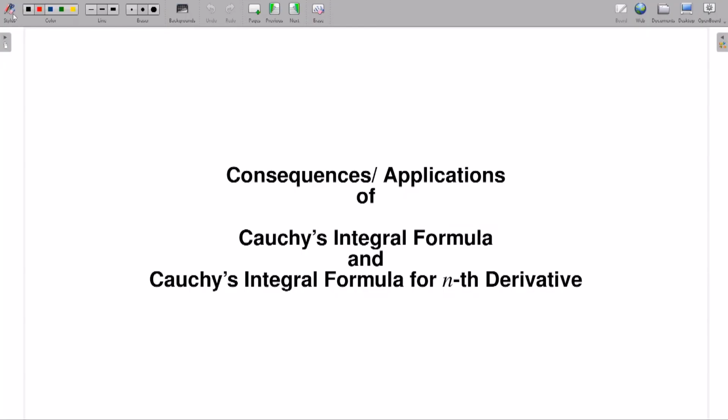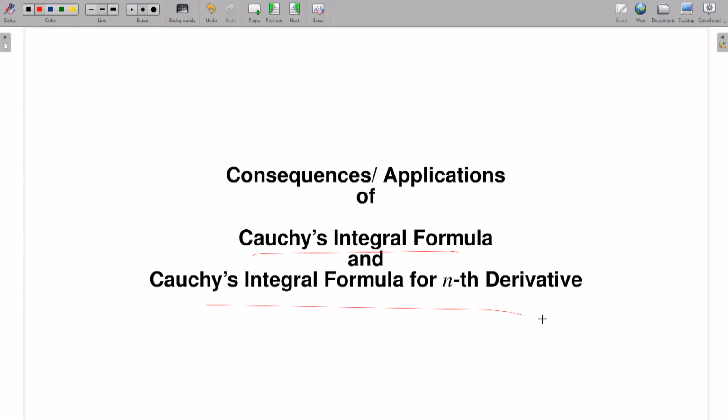Now today I will talk about, as applications of Cauchy's theorem or Cauchy's integral formula or integral formula for derivatives, a couple of nice theorems like Cauchy's estimate and Liouville's theorem, one of the beautiful theorems in complex analysis. And if time permits, maybe in my next week I will move this discussion to Morera's theorem, not for this week. Let me see whether I will be able to finish Cauchy's estimate and maybe the statement of Liouville's theorem. Okay, so as I said, let me see a couple of beautiful consequences or applications of Cauchy's integral formula or Cauchy's integral formula for nth derivative.